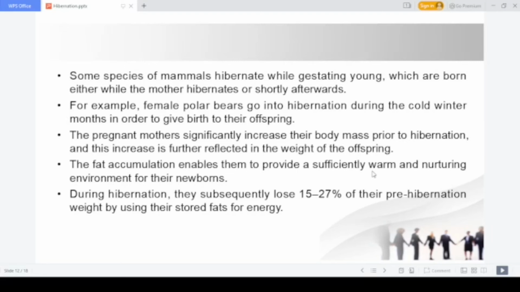During hibernation, the animals will lose around 15 to 27% of their pre-hibernation weight. There will be a lot of weight loss, because during hibernation the animal is not eating anything. So its body weight decreases by up to 27 percent, or one quarter of their body weight. And here I have already told you the female polar bear goes into hibernation during the cold winter months in order to give birth to her offspring. So in the case of the polar bear they are using it like that.